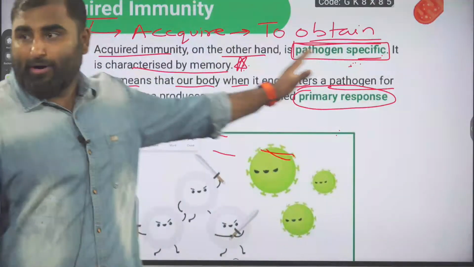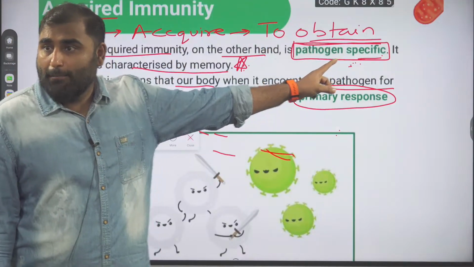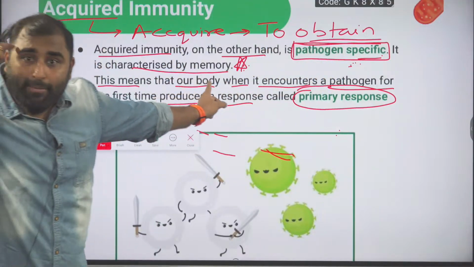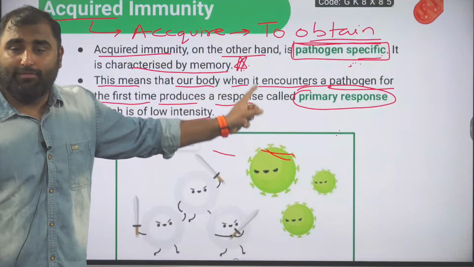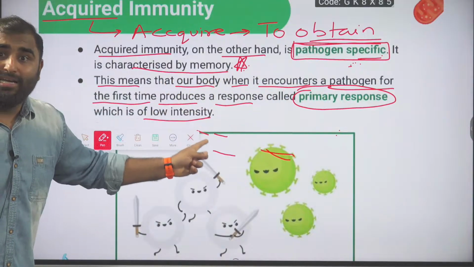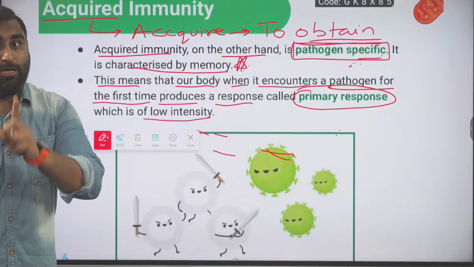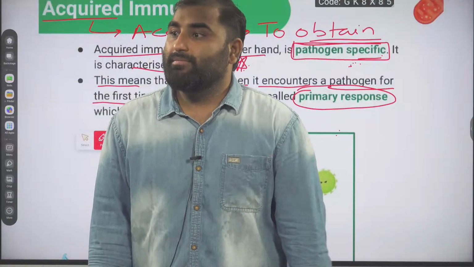Okay, so I hope these points are clear, guys. Acquired immunity is pathogen specific, plus it has a memory. There are memory cells. The first encounter with the pathogen will give a primary response which is of low intensity, but the second response will be very fast. Yes or no, guys?